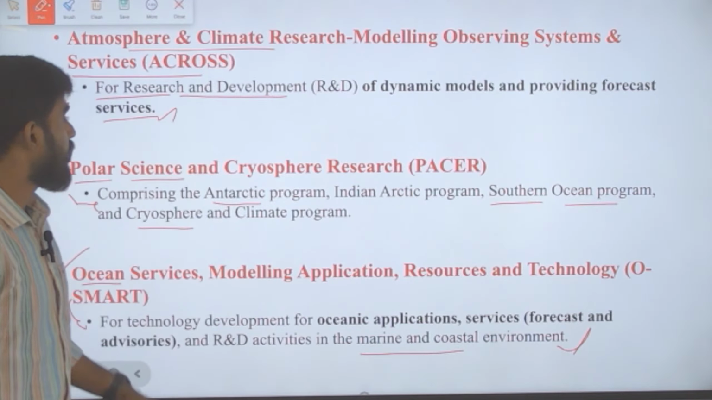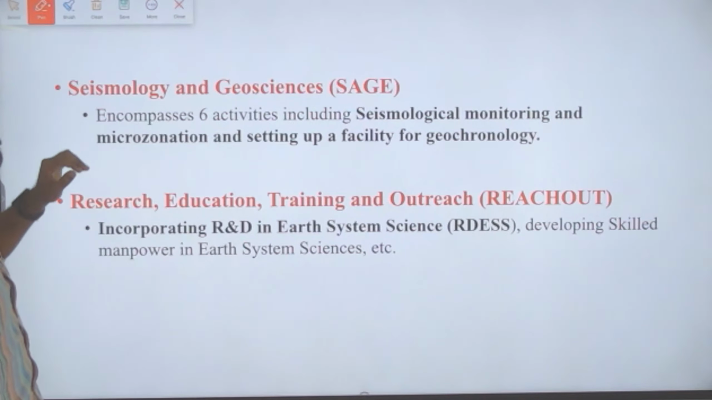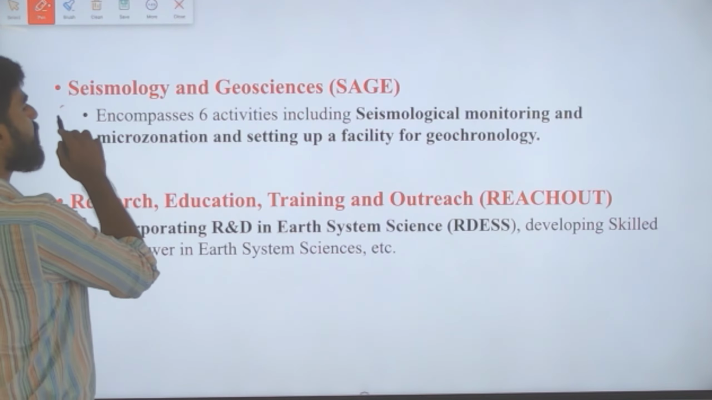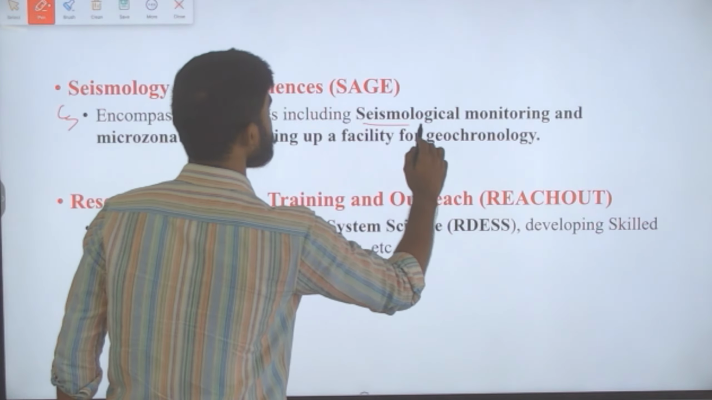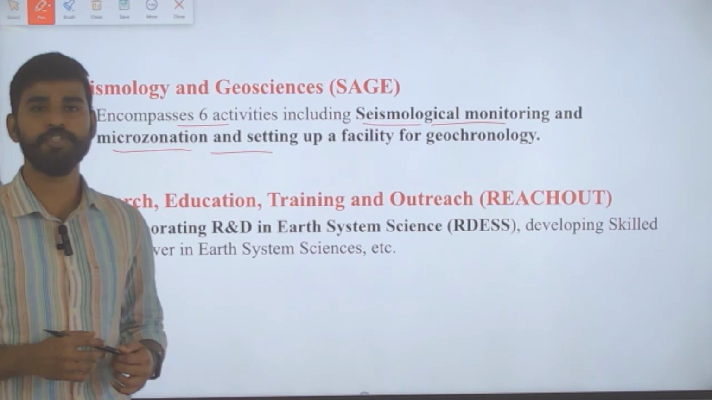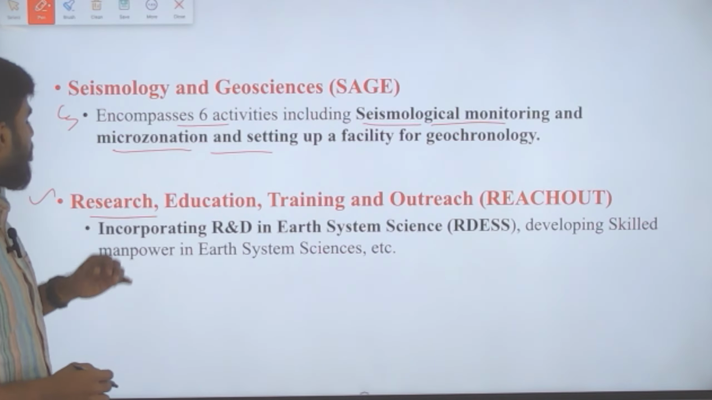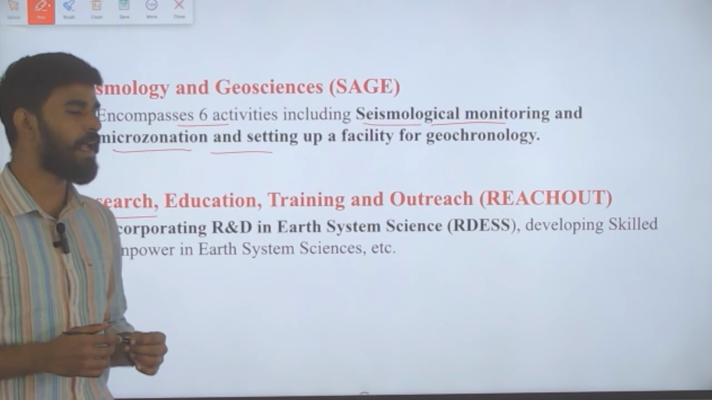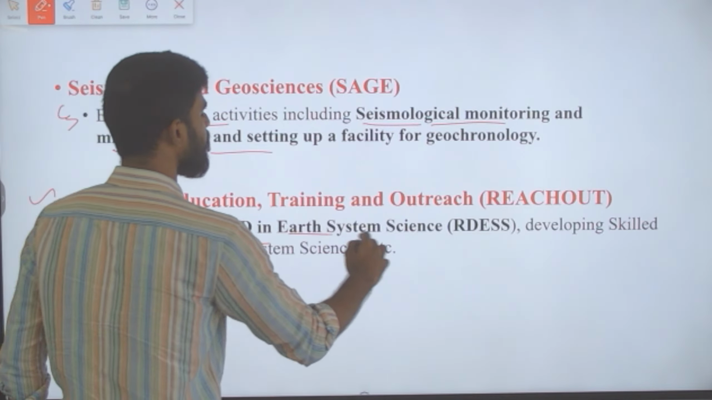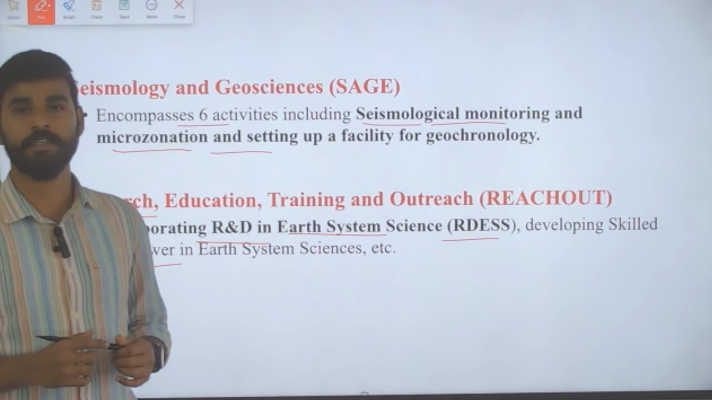What are all the other schemes that are included in Prithvi here? It is Seismology and Geosciences, that is the SAGE scheme. It encompasses 6 activities including seismological monitoring, microzonation, and setting up a facility for geochronology. And then comes the last one, the REACH OUT scheme, that is Research, Education, Training and Outreach. This is there for incorporating R&D in earth science systems and developing skilled manpower in earth science systems.